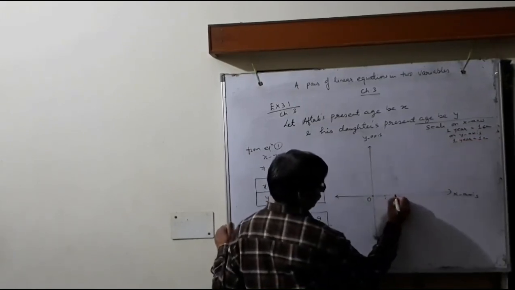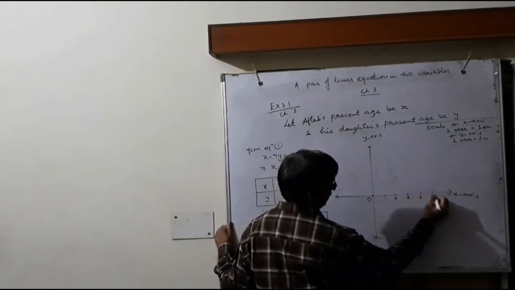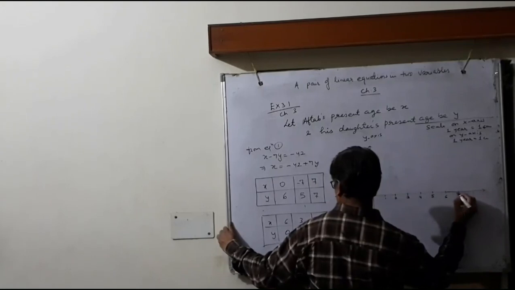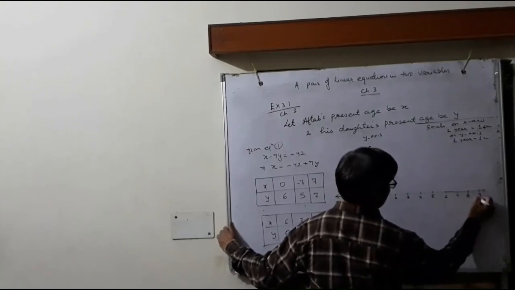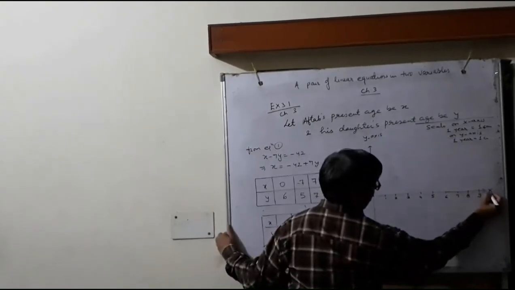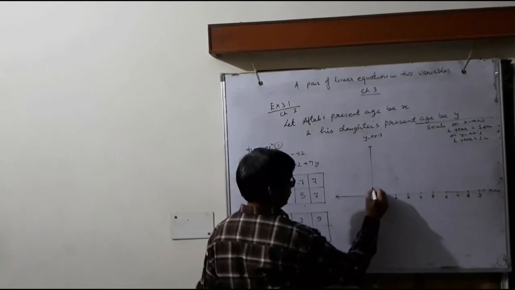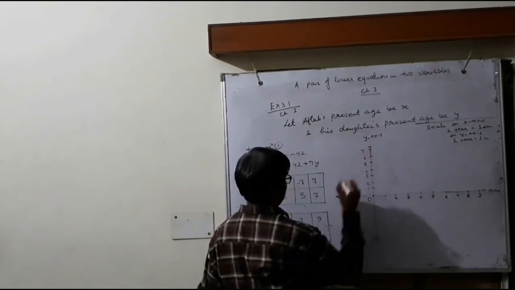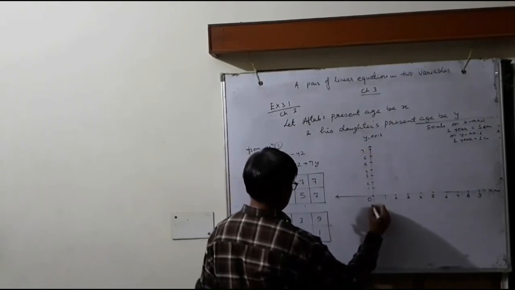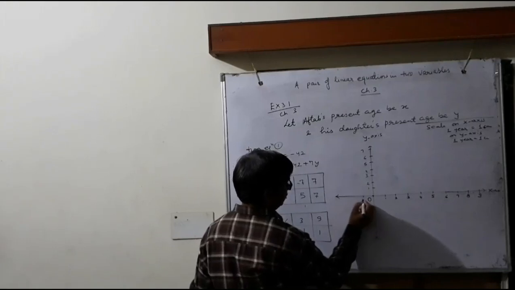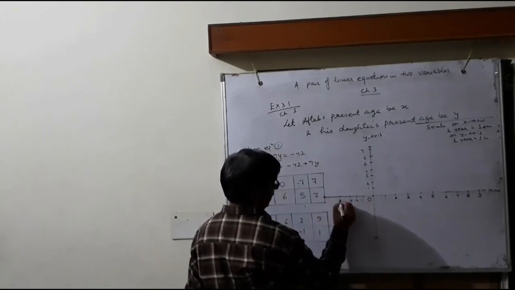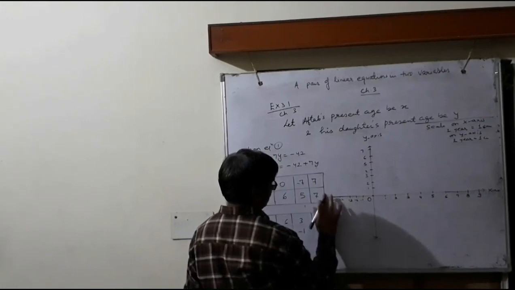So this is 1, 2, 3, 4, 5, 6, 7, 8, 9 on the x-axis, and 1, 2, 3, 4, 5, 6 and 7 on the y-axis, and -1, -2, -3, -4, -5, -6 and -7.